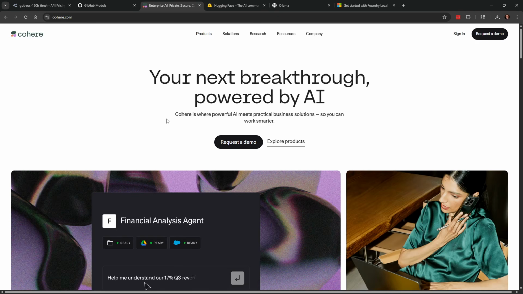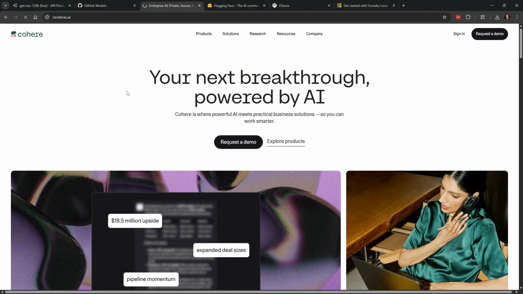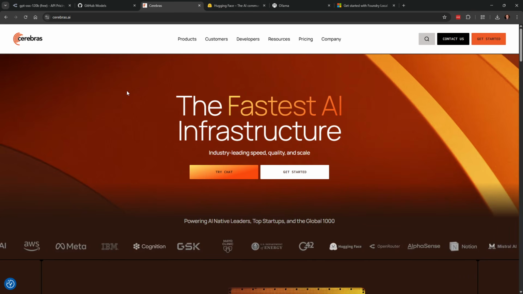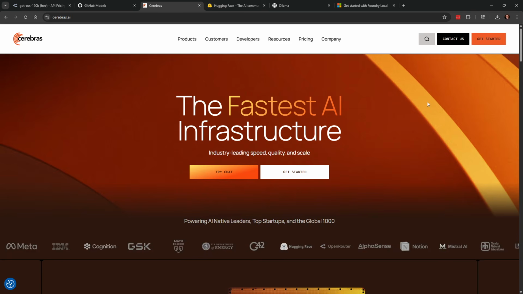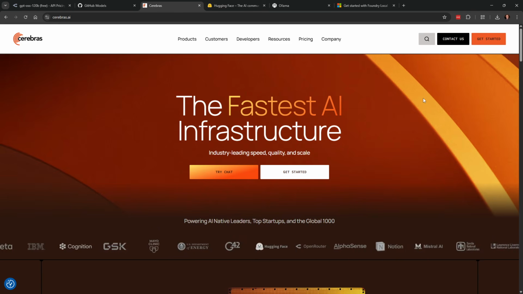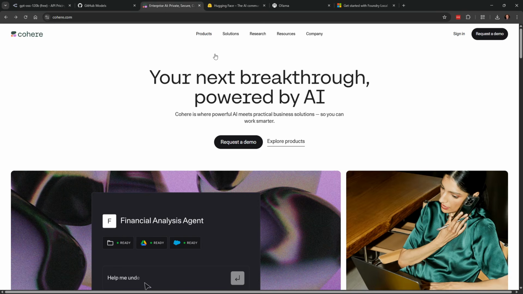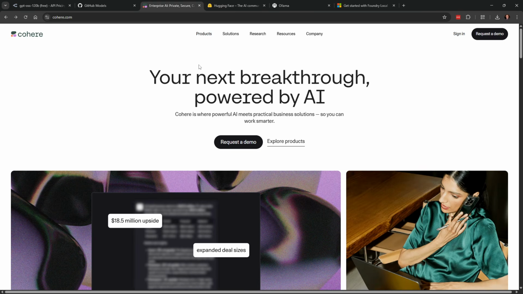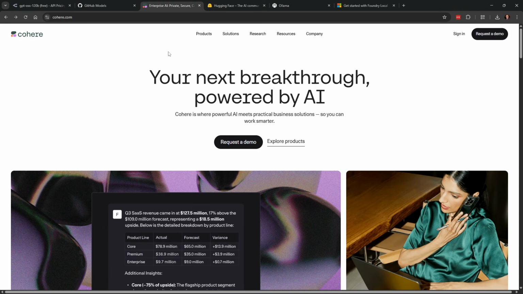There are also things like Cohere, Cerebras, and others that offer things for free, and there are several of them out there, but they often offer one or two models for free, and the rest is paid. Cohere has their own models. Such things are also optional, and they often just work with the OpenAI spec, so they're very easy to play with and work around, but with heavy rate limits or very few models to choose from.